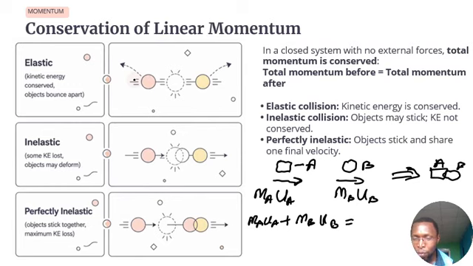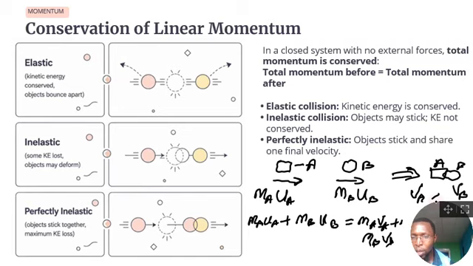Let's say that after they have collided, the final velocity of A is vA and that of B is vB. Then the momentum will be mAvA plus mBvB. So that is what the law of conservation of momentum is stating.